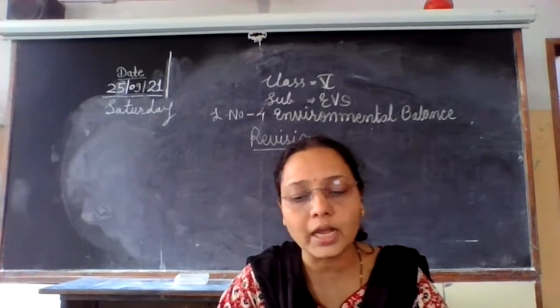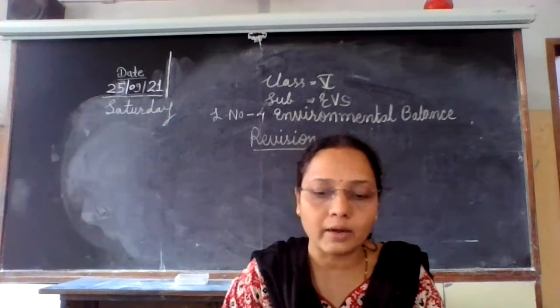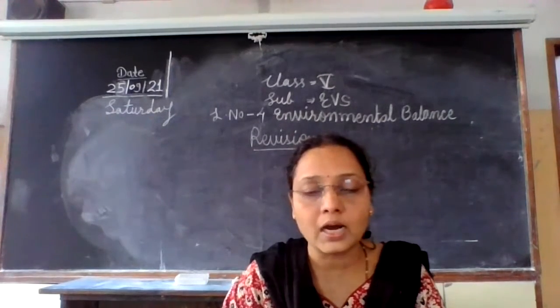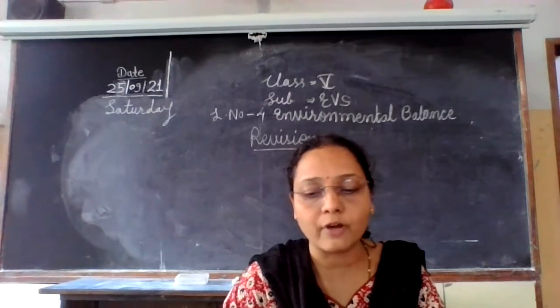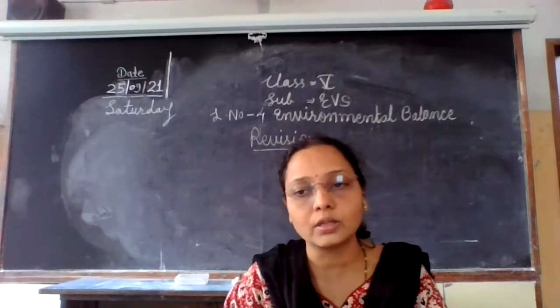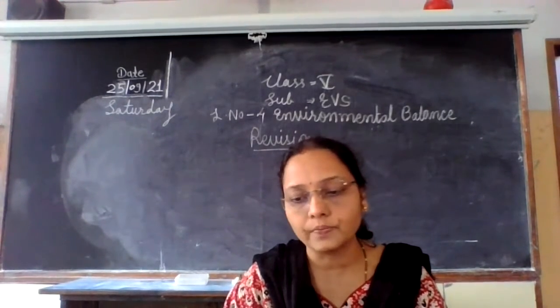So there is an interaction between living and non-living things in the environment. Then different kinds of animals, plants and microorganisms are found in the environment or different regions on the earth, and they depend on each other.